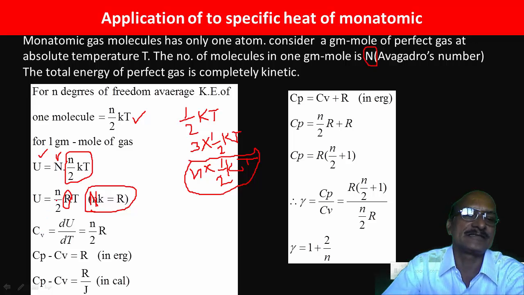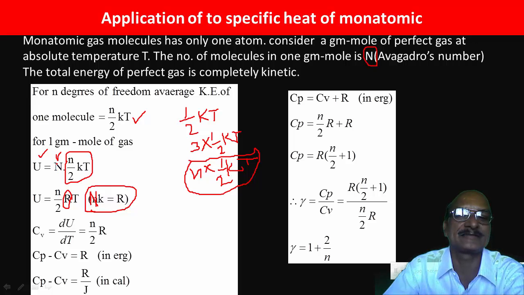Remember this: small n represents degrees of freedom, capital N represents the Avogadro number or number of gas molecules in 1 gram mole of the substance, and T represents the absolute temperature of the gas.